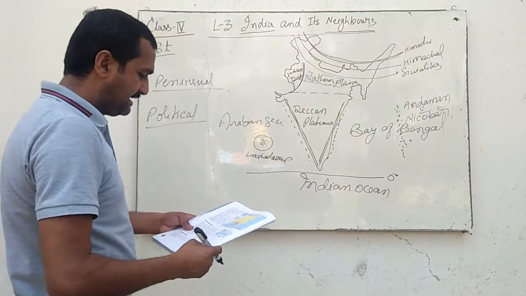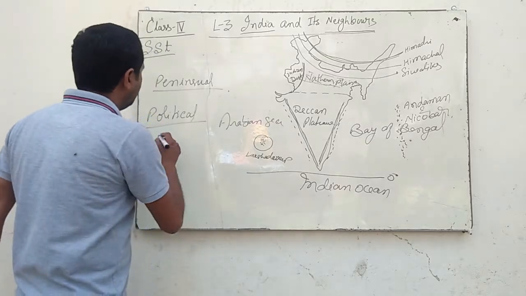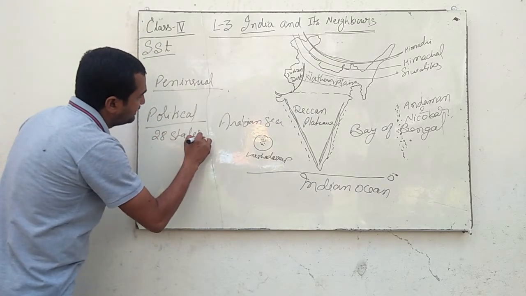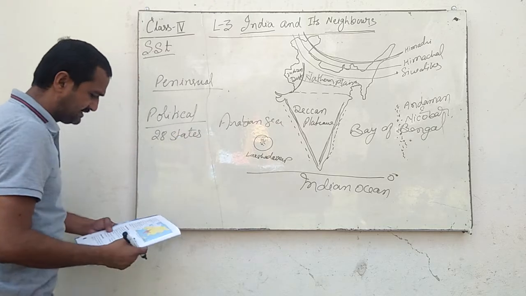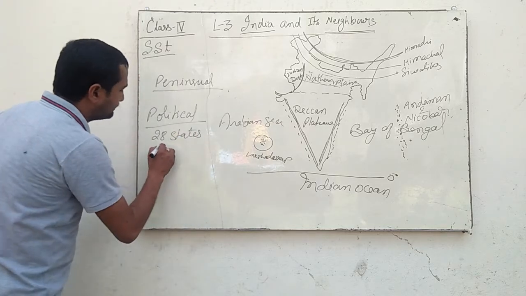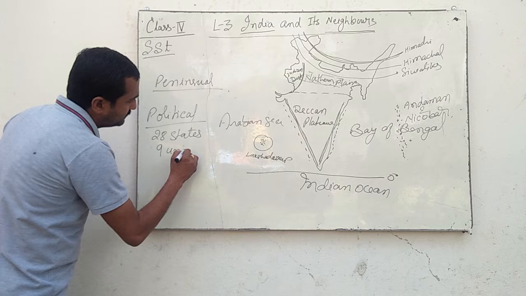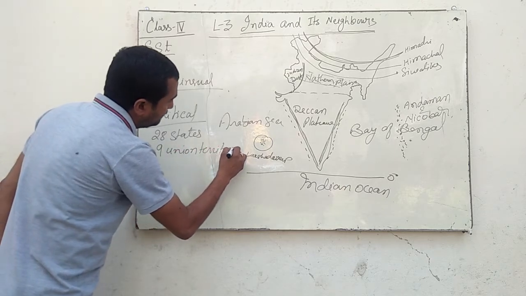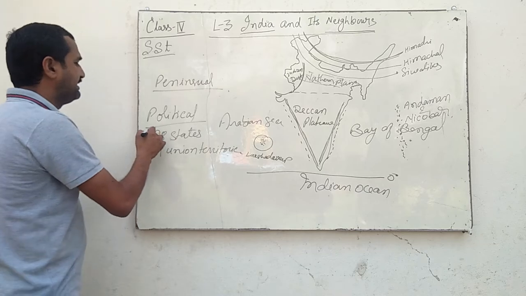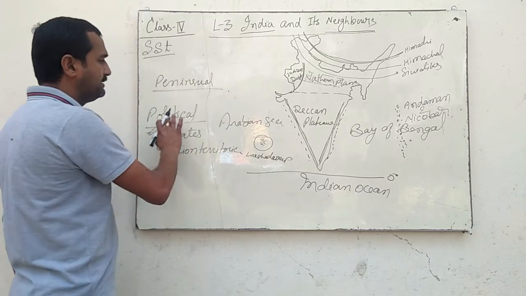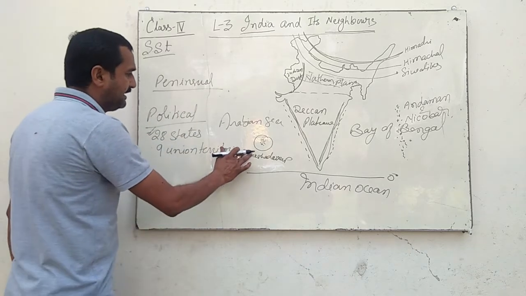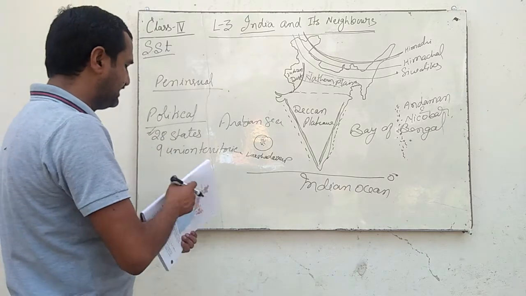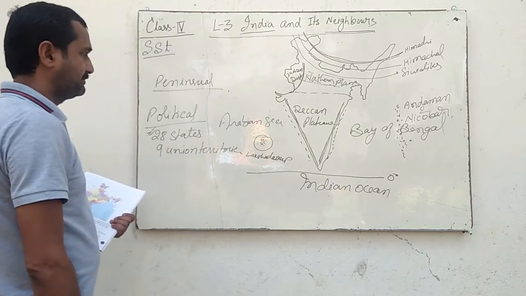Now political parts. As per your book, India is divided into 28 states and 9 union territories. So these 28 states have their own boundary and union territories have their own boundary. This is called the political division of our country.